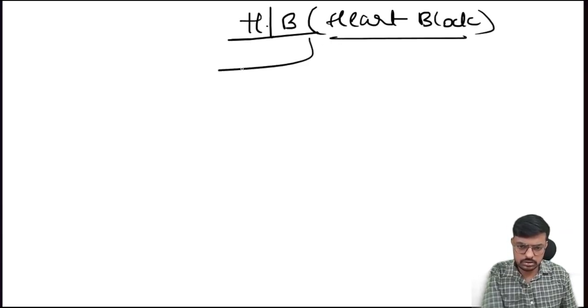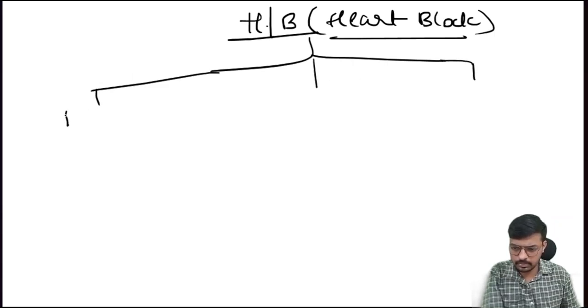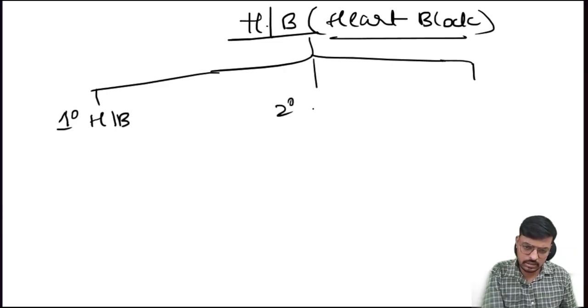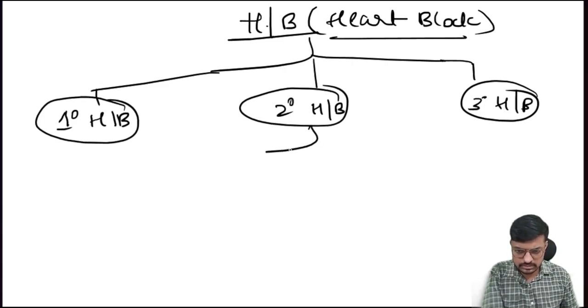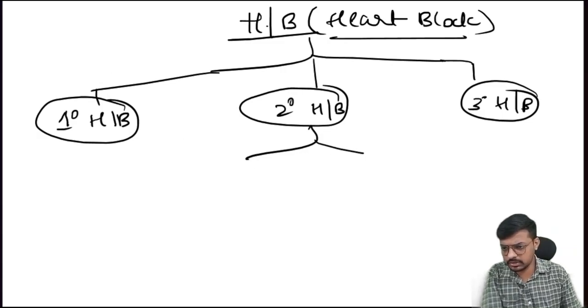Heart block. Here we have three types of heart block. First is the first degree heart block, second is the second degree heart block, third is the third degree heart block. In second degree, again we have two types of heart block.